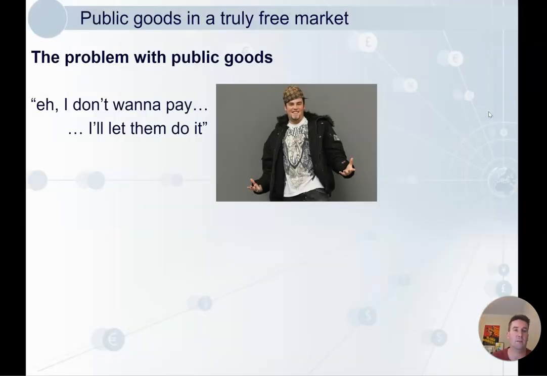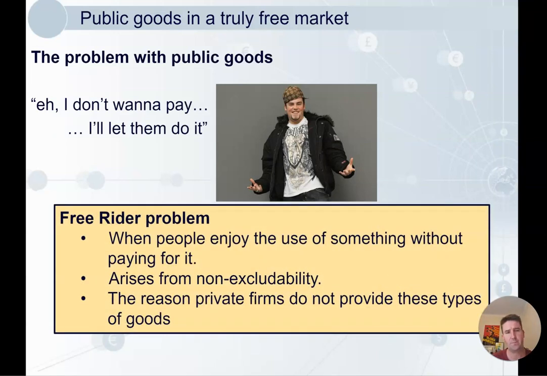So just to explore this a bit, the problem with public goods and why the government has to provide them is because we have the free rider problem. So that free riding, they enjoy the use of something without paying for it because they can't be excluded from it. And this is 100% the reason firms do not provide these types of goods. They don't make streetlights and try to charge people for them. The government pays for them because otherwise it will not happen.